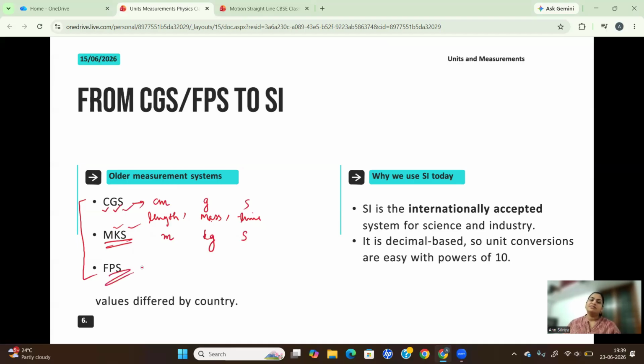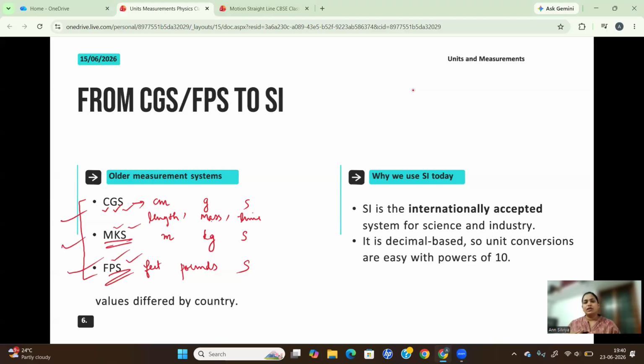Then you have the FPS system, which is what I told you, the one which they use in the UK and other European countries, which is length in feet or foot, then mass in pounds. And again, time in all the systems you measure in seconds. So these are the different measurement systems that are used all over the world, in different countries. But if you are doing a scientific experiment, this is not actually the right way.